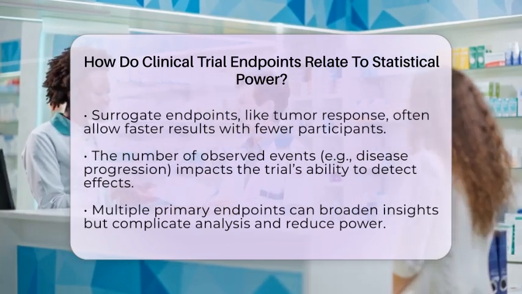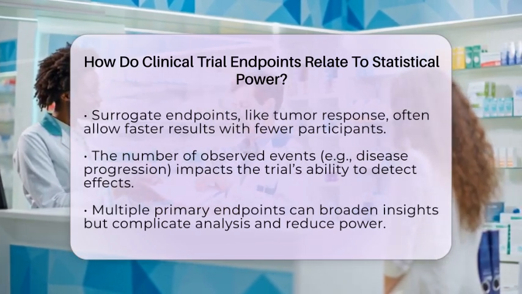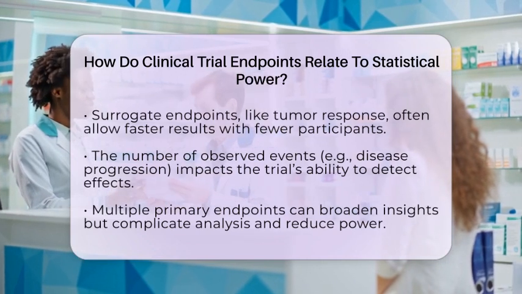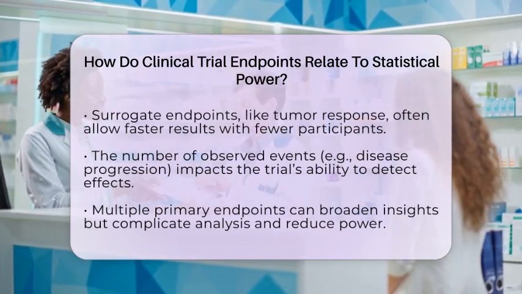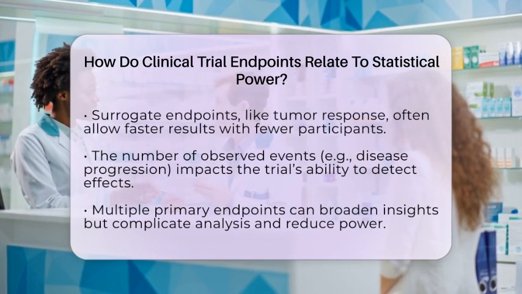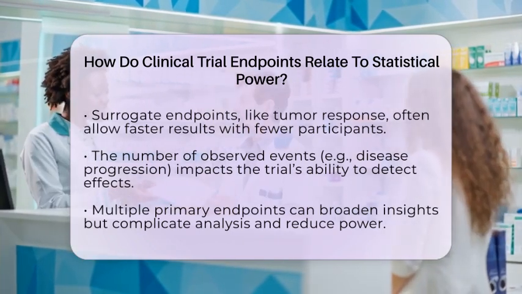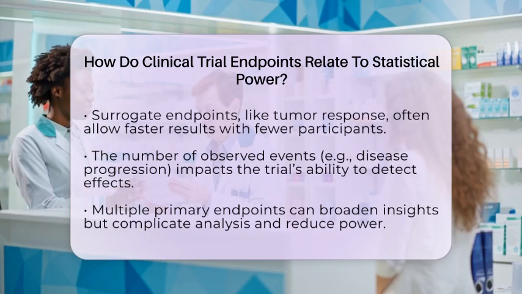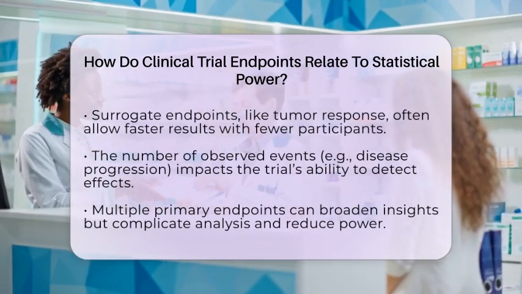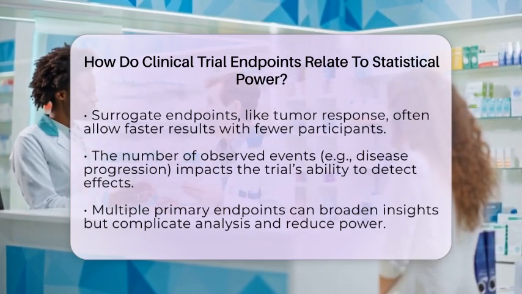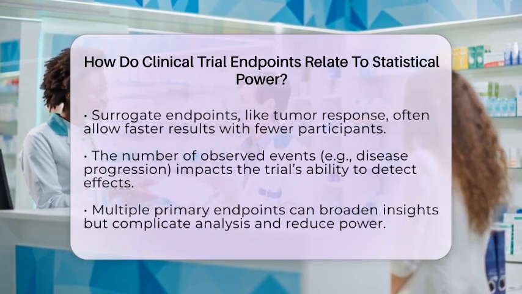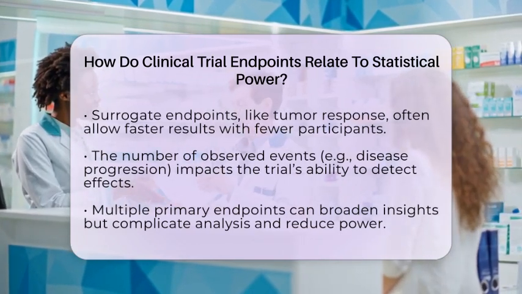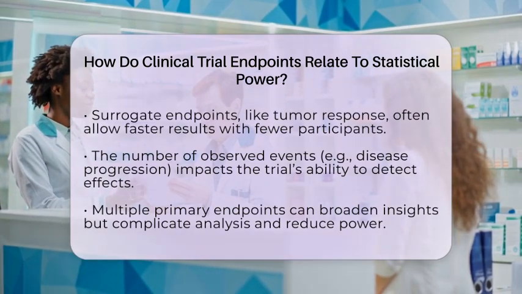Choosing the right endpoint is also about balancing clinical relevance and practicality. For patients, an endpoint that occurs quickly or frequently can mean faster results, but it must still reflect a real benefit. For example, a surrogate endpoint like tumor shrinkage can be measured sooner, allowing quicker decisions about a treatment's potential. But the results should still be meaningful for patient health.